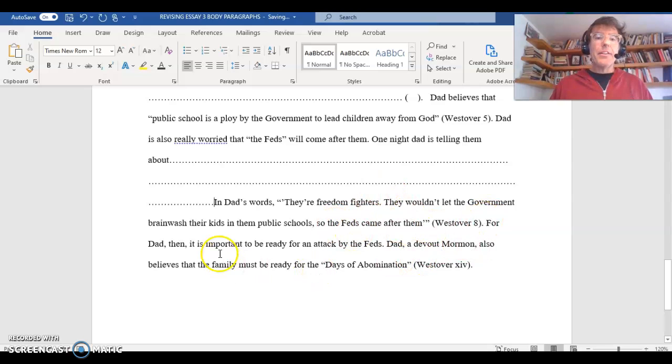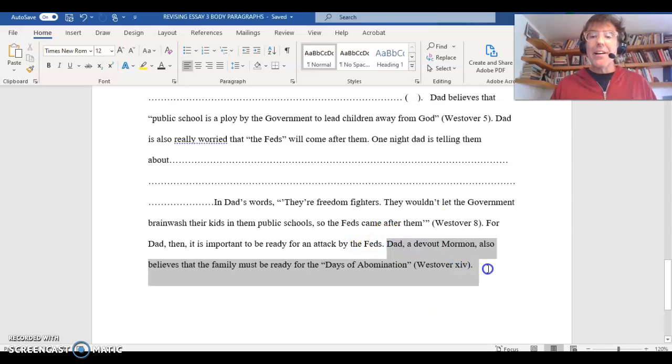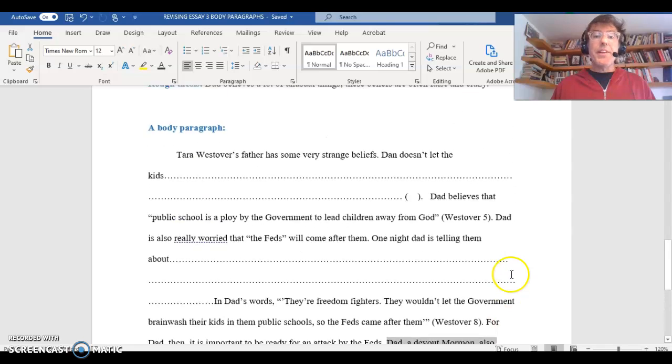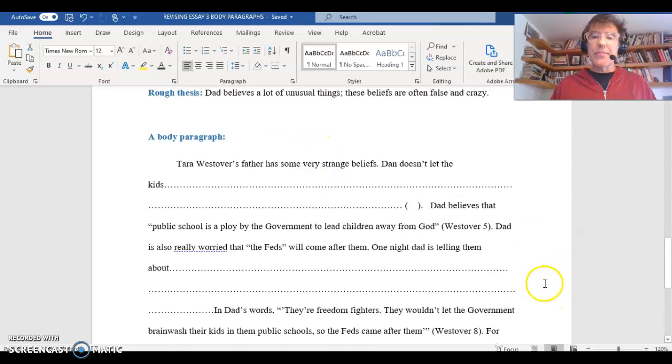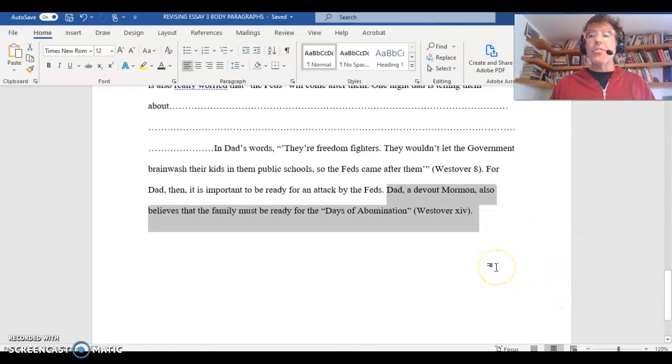For Dad, then, it is really important to be ready for an attack by the feds. Dad, a devout Mormon, also believes that the family must be ready for the days of abomination. Notice here, it fits in a way. It's one of his strange beliefs. But it's just one sentence at the end of the paragraph. It kind of got tacked on. Generally, you don't want a quote at the end of a paragraph ever. And this is just a whole new thing, and you need more information.